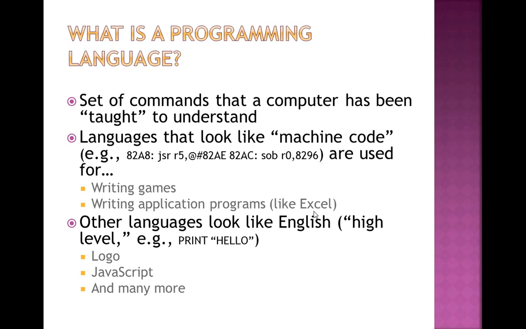We need only the interface, the application. But behind that application there are so many codes. There are so many programming languages used for developing application programs or games like Word, Excel, PowerPoint, payroll software, any type of software.